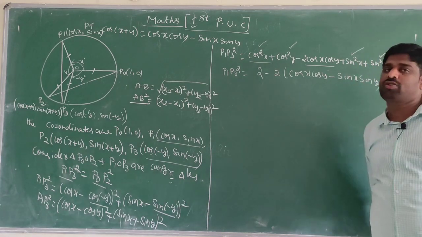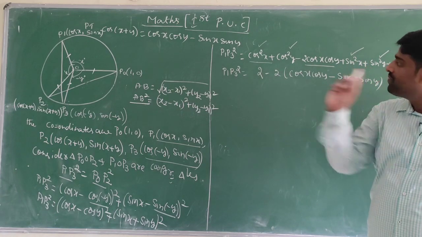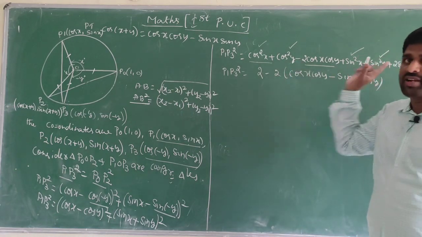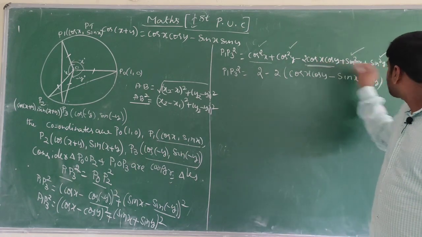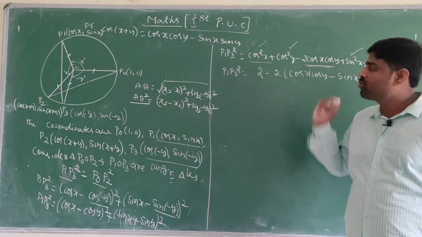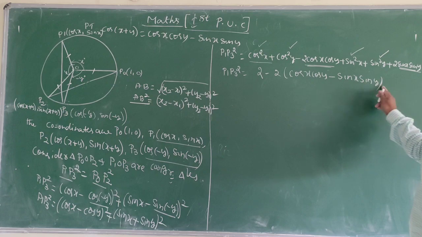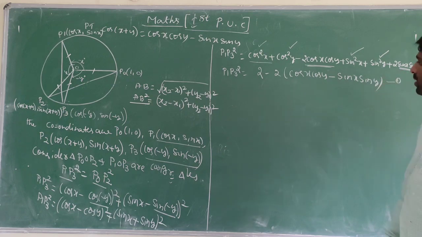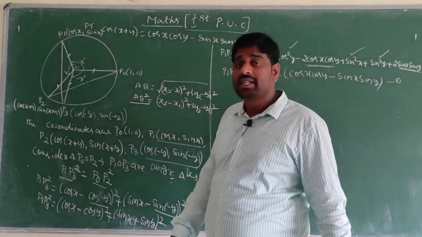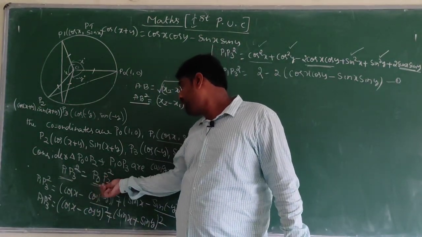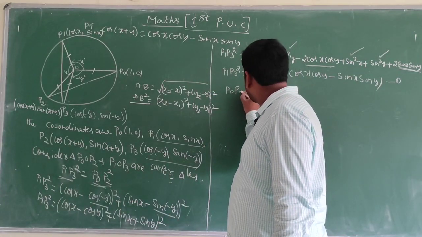This is a very, very important question for 6 marks. Cos square x plus sin square x is 1, cos square y plus sin square y is 1, and 1 plus 1 is 2. In this term and this term, I am taking minus 2 common: cos x cos y minus sin x sin y. This is equation number 1. So we got P1 P3 square. Similarly, you want to find P0 P2 square.